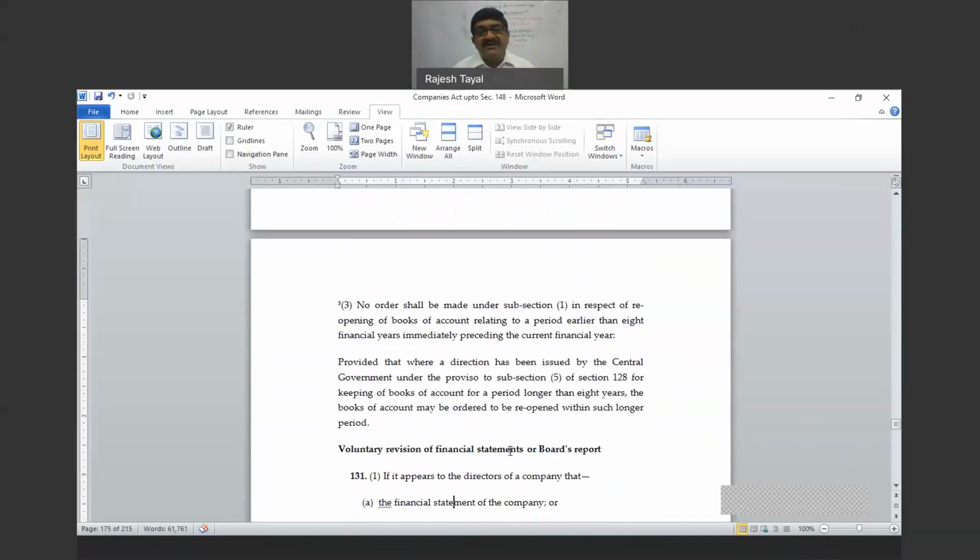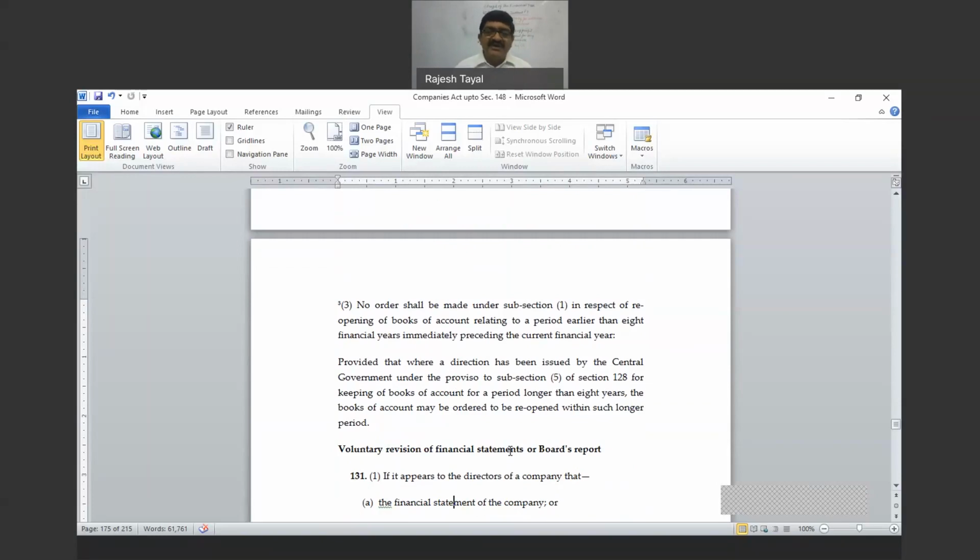No order shall be made under subsection 1 in respect of reopening books of account relating to a period earlier than 8 financial years immediately preceding. This is the period for which recast can be ordered. And provided that where a direction has been issued by the central government under section 128, subsection 5 for keeping the books of account for a longer period, then books may be ordered to be reopened for a longer period.